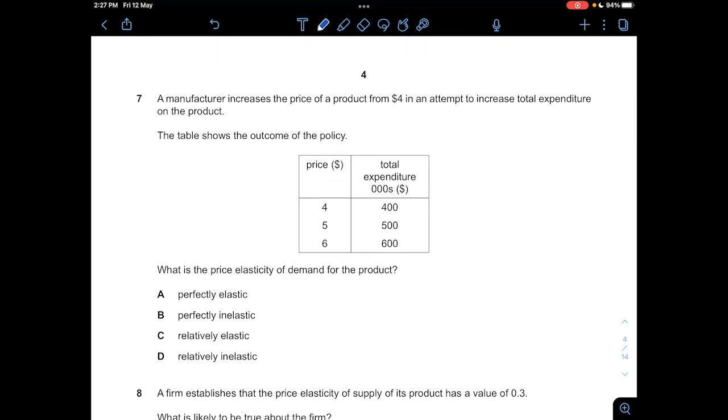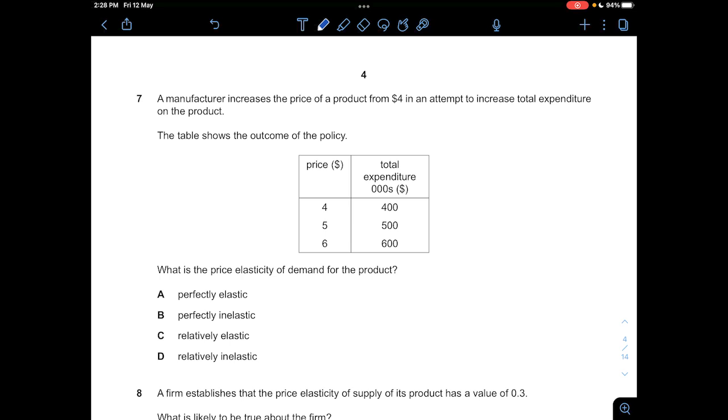7, a manufacturer increases the price of a product from $4 in an attempt to increase total expenditure on the product, and the table shows the outcome of the policy. So initially at $4, the total expenditure is $400,000. We could technically just find the quantity demanded by dividing total expenditure by price.